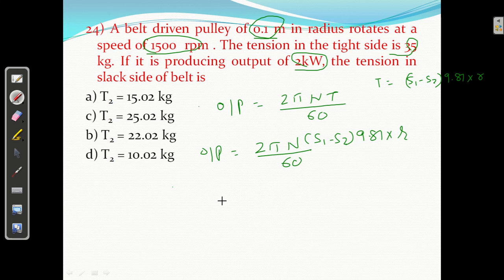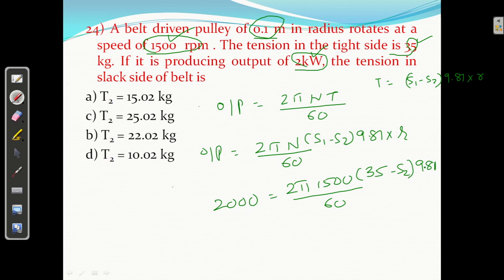So what is the output? 2000. Output is given as 2 kilowatt. N is given as 1500 rpm. S1 is given on the tight side, 35, minus S2, which we have to find, into 9.81 into radius of pulley. What is the radius of pulley? Belt-driven pulley, 0.1 meter. So you can calculate S2.